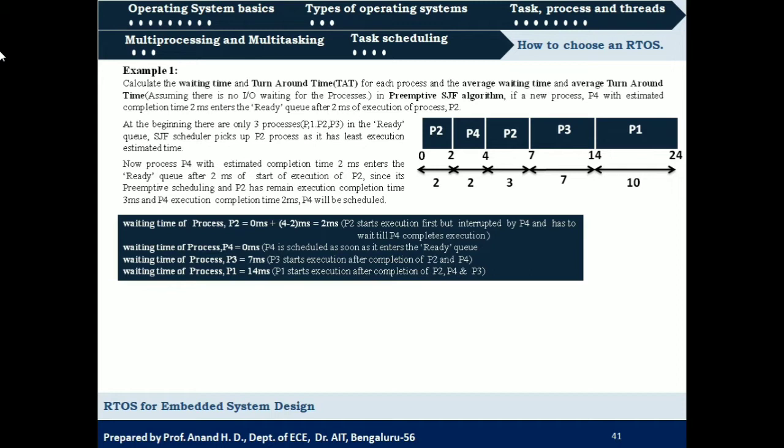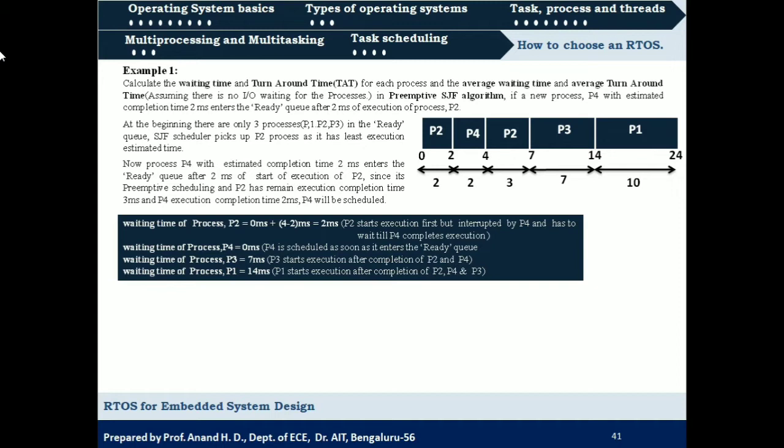Okay. Next, P4 once enters the ready queue, it is not going to wait for its turn to execute. Since it was having the shortest time for completion, it was scheduled. So the waiting time for P4 will be 0 milliseconds, and then P3 should wait for completion of execution of P2 and P4. So P2 is 5 milliseconds and P4 is 2 milliseconds.